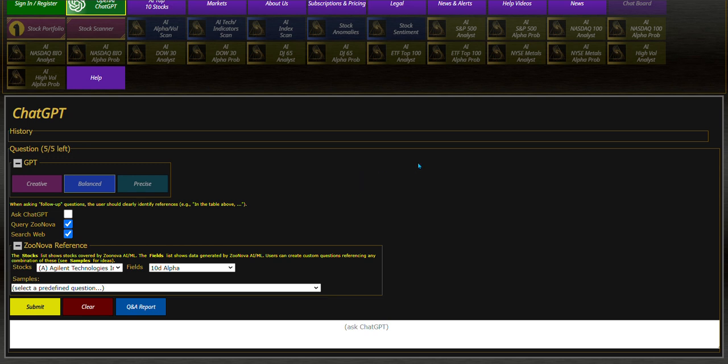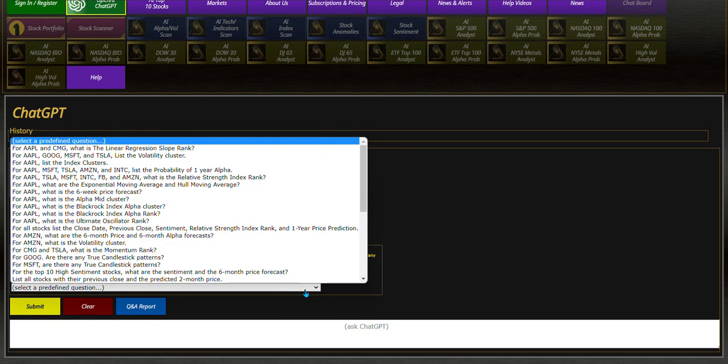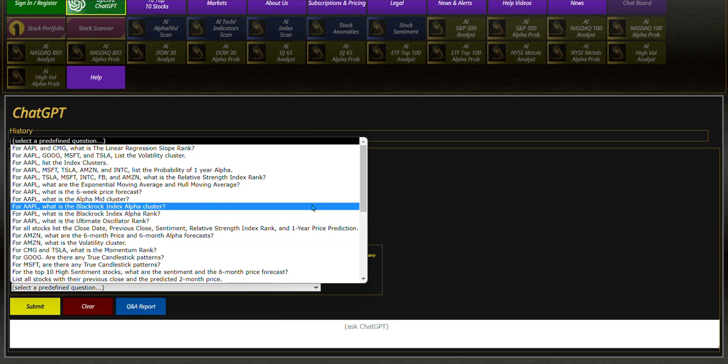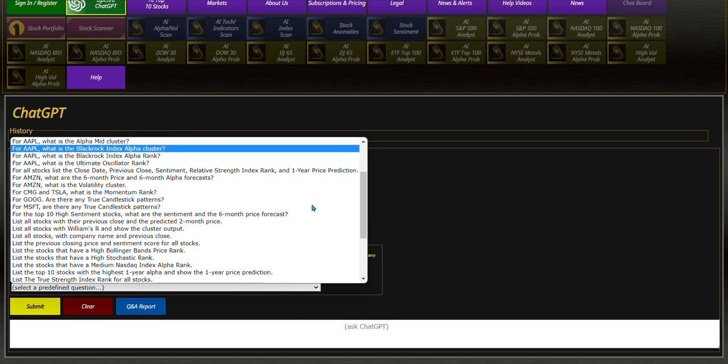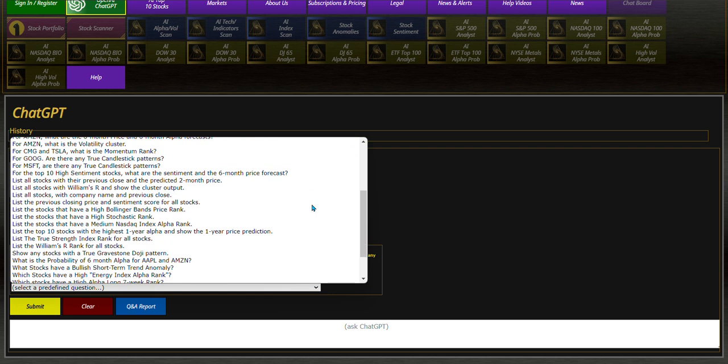So you simply go here and you can flag on querying Zenova for the AI machine learning data that we generate as part of the question to ChatGPT 4, and also searching the web for any other information that answers any questions that you may have. There are sample questions right here, and in these sample questions you can get an idea of the type of questions you can ask to ChatGPT.